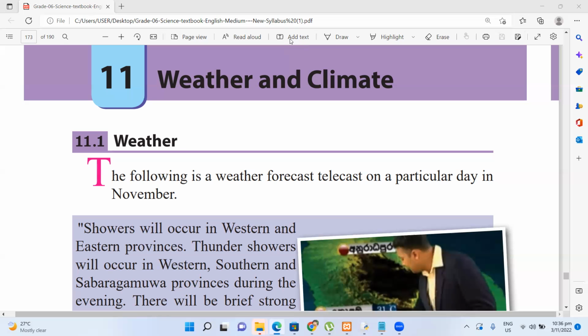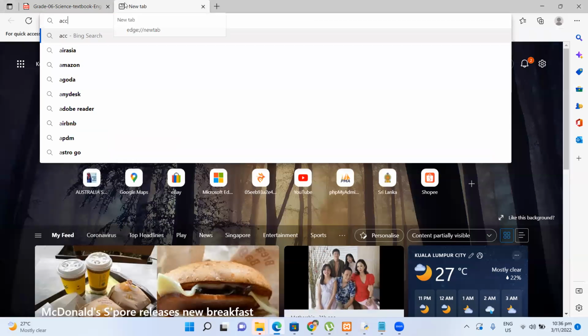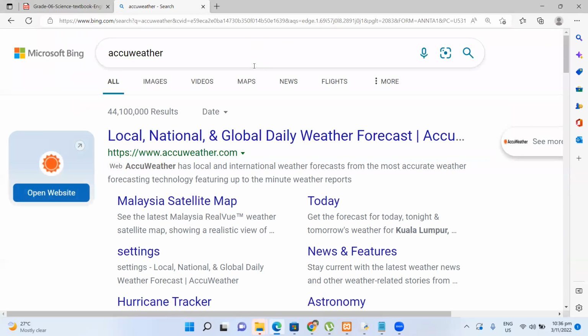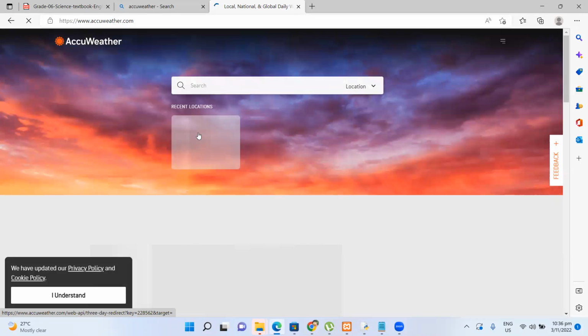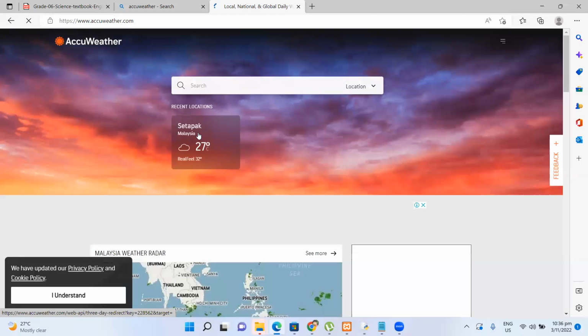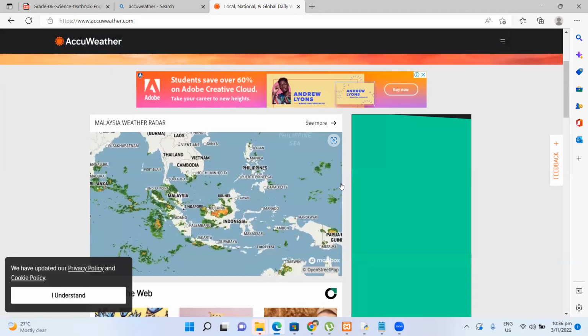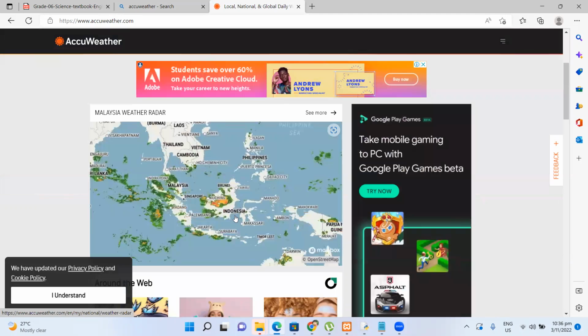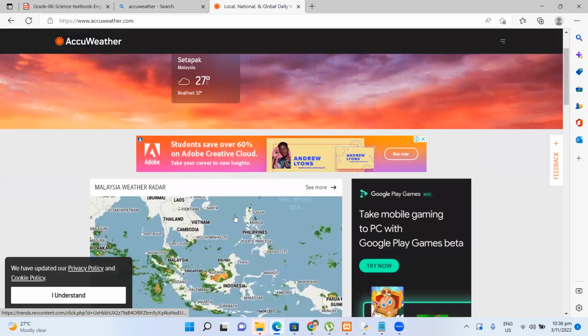If you know this website, there's a website called AccuWeather, where you can see the weather. The AccuWeather site shows weather related to a region. Currently I'm closer to Malaysia, so you can see the region is different, and therefore it shows the weather related to that.